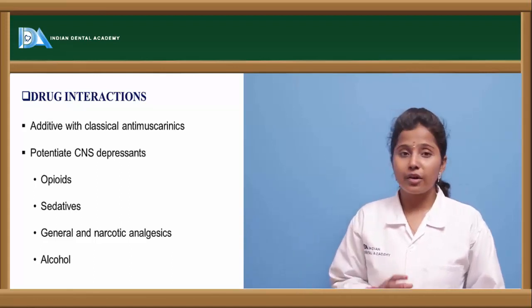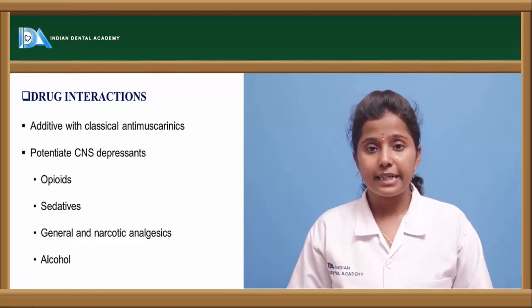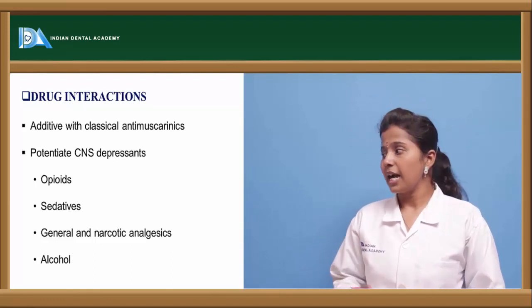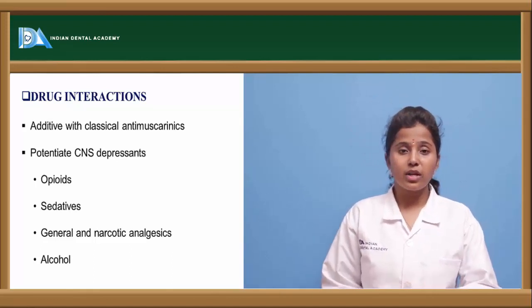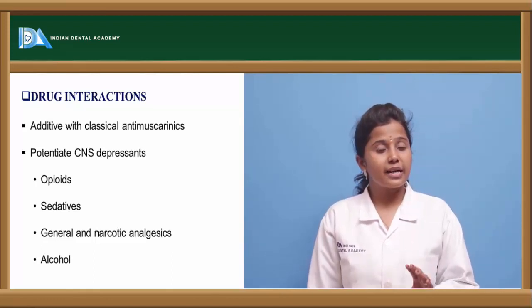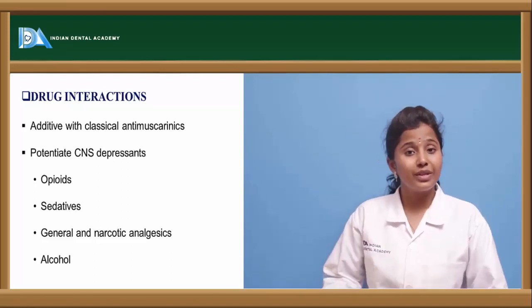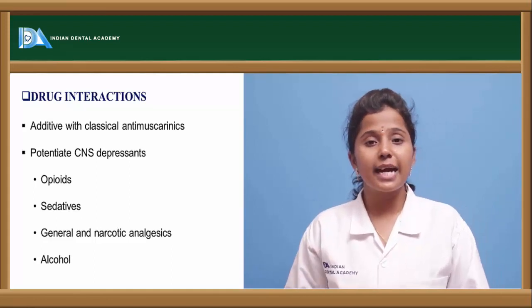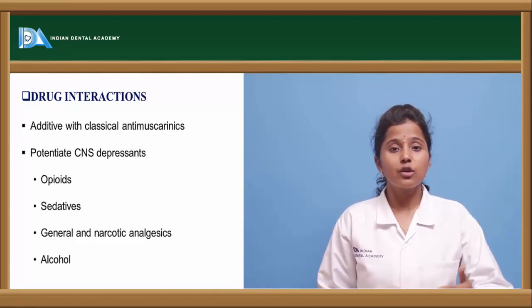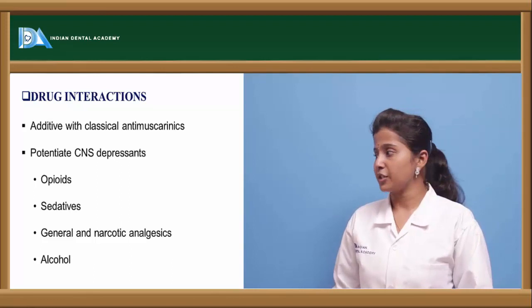They should be contraindicated with opioids, sedatives, CNS depressants, as well as in alcoholic patients, because when first generation H1 receptor antagonists are given along with these drugs, they potentiate the actions of these drugs, thereby leading to adverse reactions.